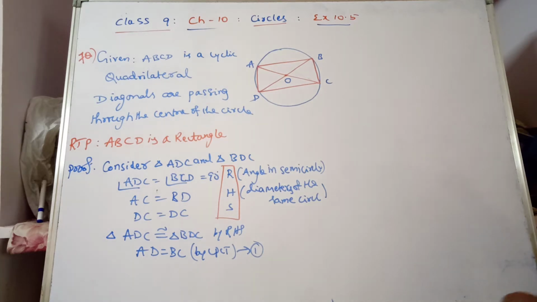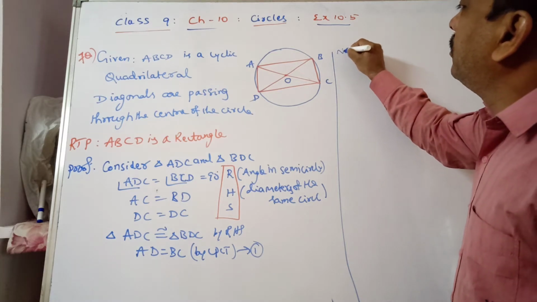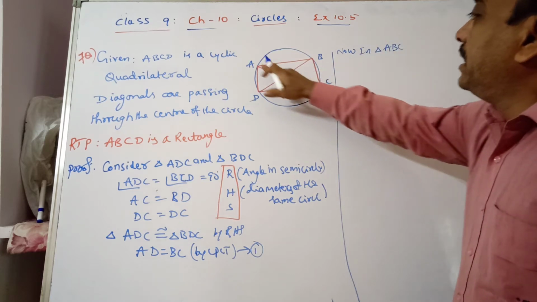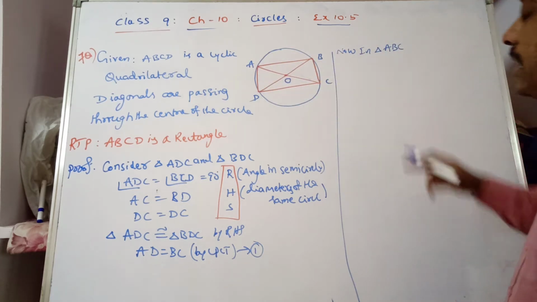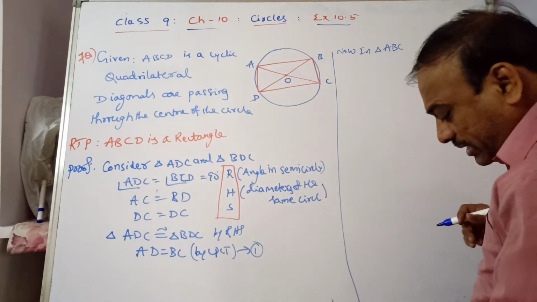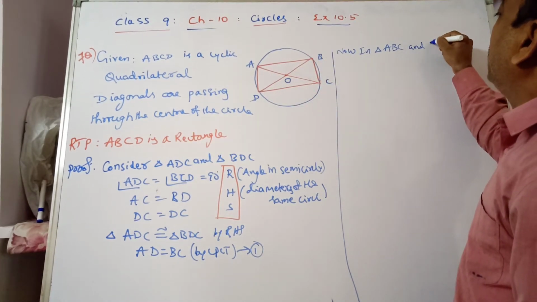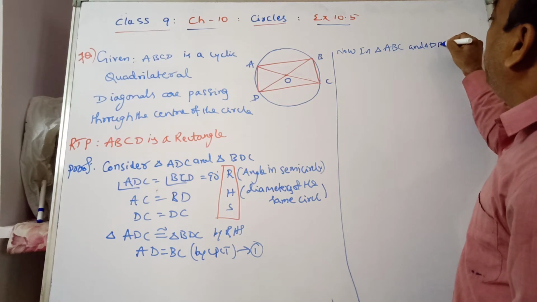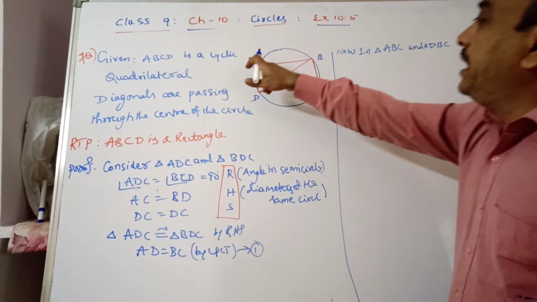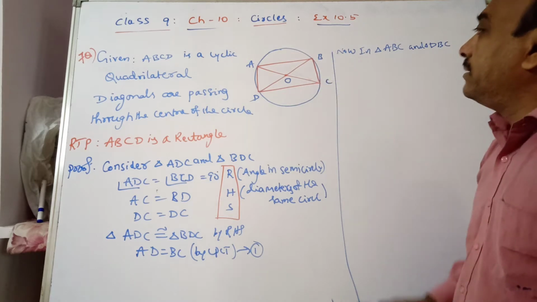Now we are considering triangle ABC and triangle DBC.